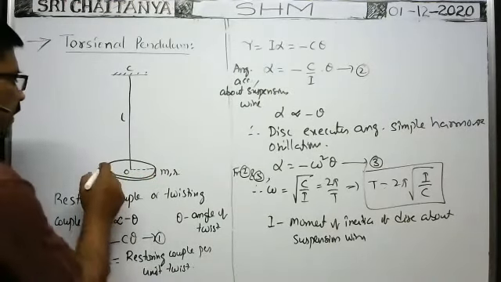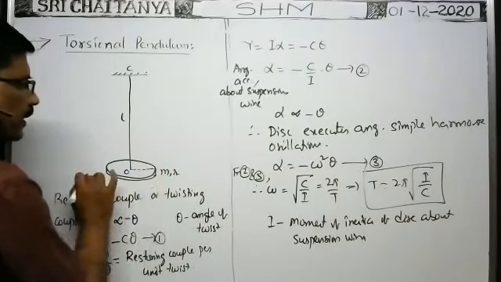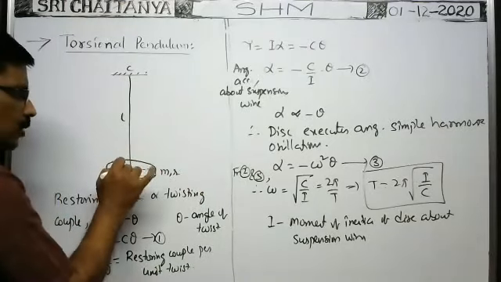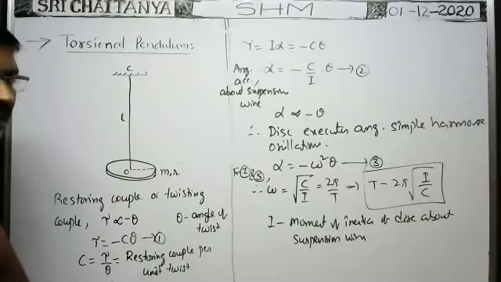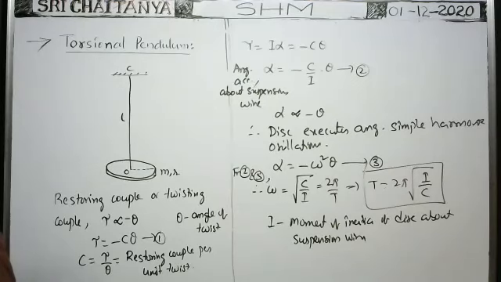Suppose it is a rod like this, and the rod is suspended. This wire is passing through the midpoint and perpendicular to the length of the rod. In such a case, it is M l square by 12.